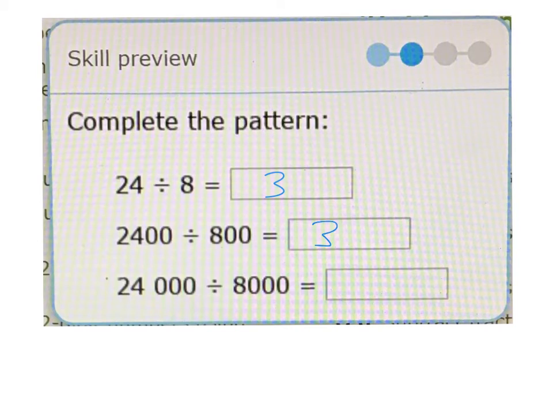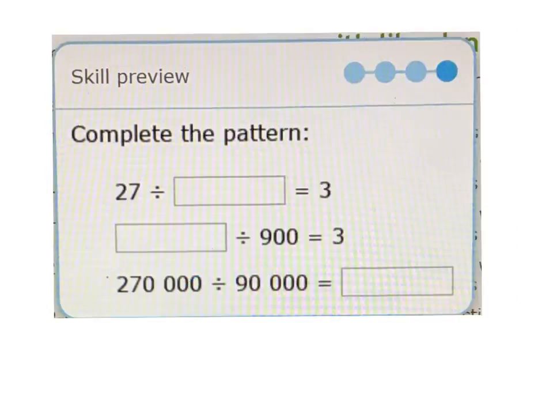You can check it on your calculator if you don't believe me. You'll notice that the zeros cancel out. Same here, 3 zeros, 3 zeros. So really we're still just doing 24 divided by 8, even though it's now 24,000 divided by 8,000, still 3. 3 times 8,000, 24,000. 3 times 800, 2,400. 3 times 8, 24.